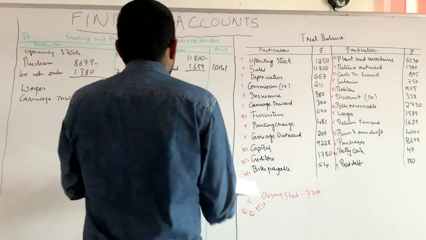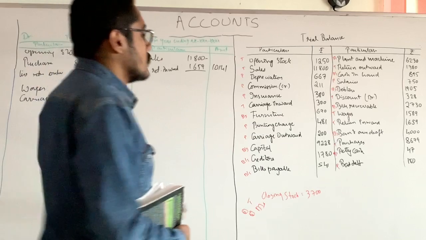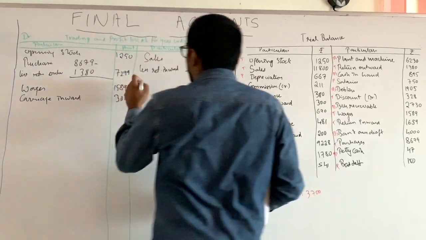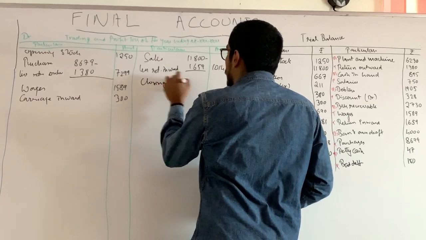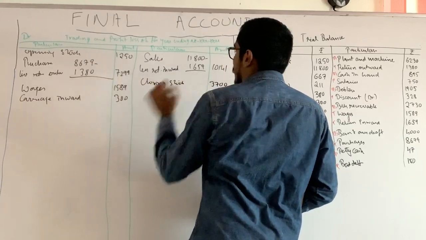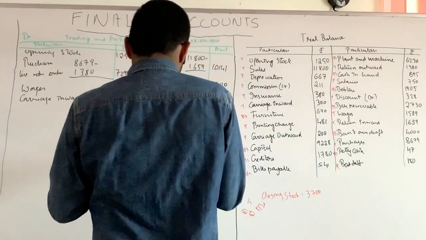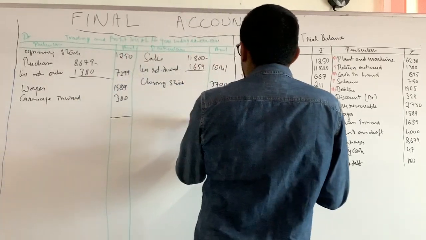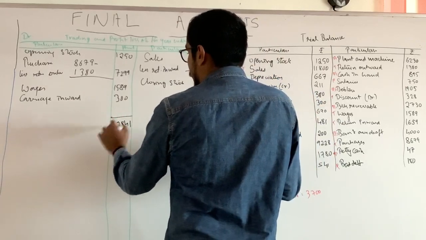Okay. And only one thing is pending over here, that is closing stock. See, closing stock, that is 3,700. Okay. Now, if we balance this, what will we get? It comes to 13,841. Okay.